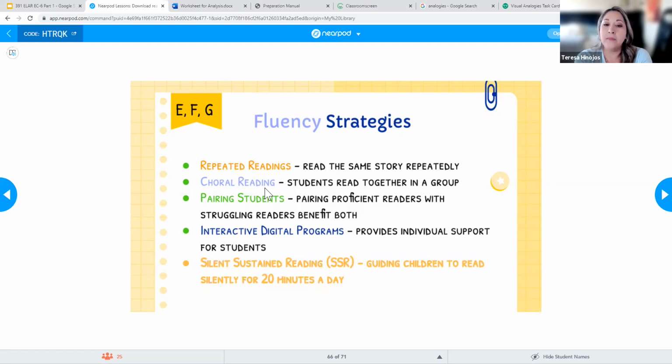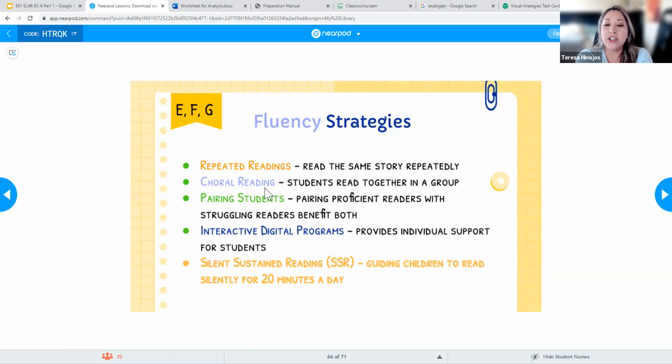And then I could also pair my students up. That's going to be a good way to help with my English learners. When it comes to my English learners, I want to make sure that I always partner them up with someone that's going to help them. So when it comes to practice questions, if a question involves an English learner, it's always the wrong answer if it says you're going to keep all your English learners together. We never want to do that. We want to make sure that we're always spreading them out so that they can hear and talk to other kids that are fluent readers, fluent speakers. So pairing students up is going to help each other.